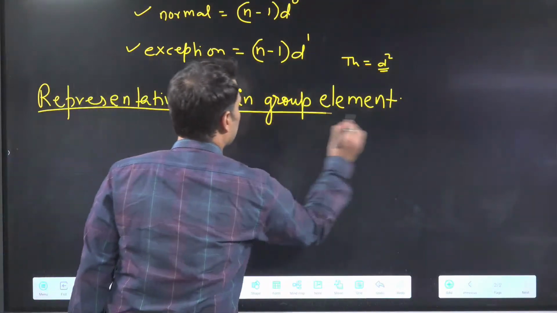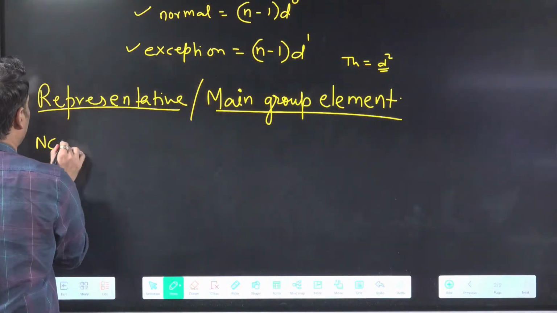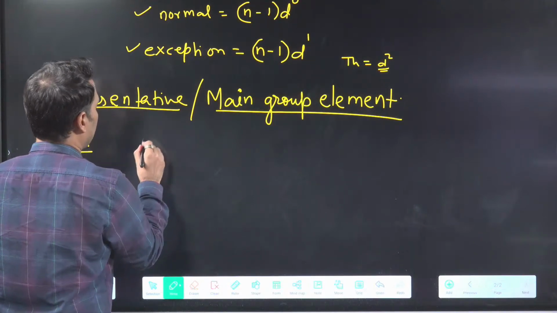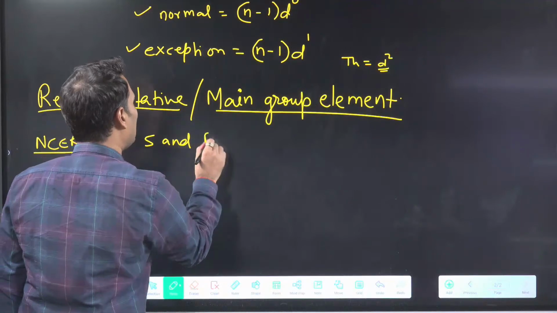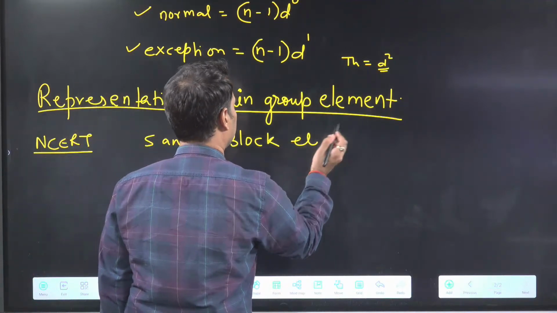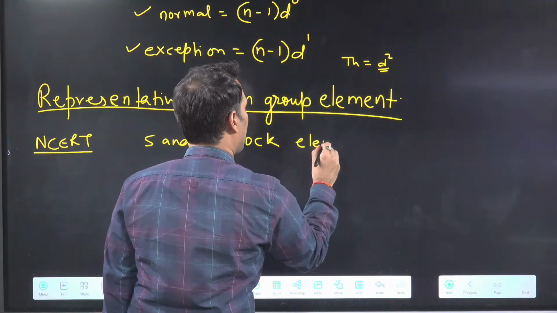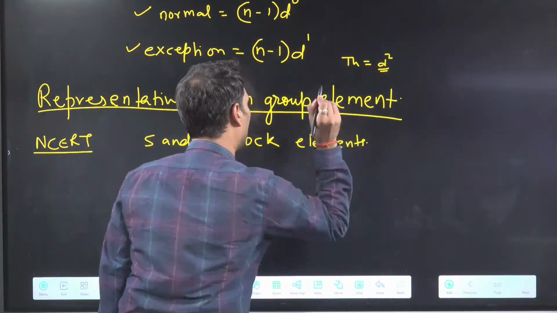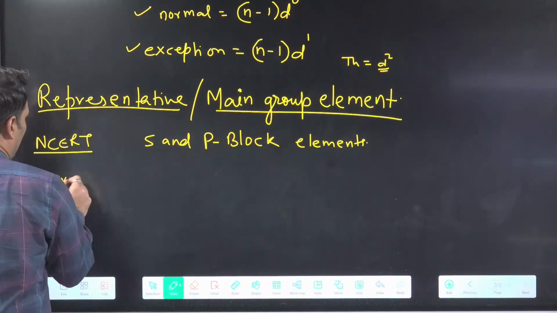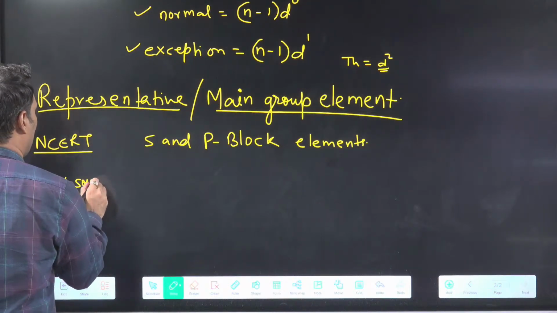So let's come to representative elements. I'm writing according to NCERT. According to NCERT, S and P block elements are called representative elements. In other books you can find one more point.